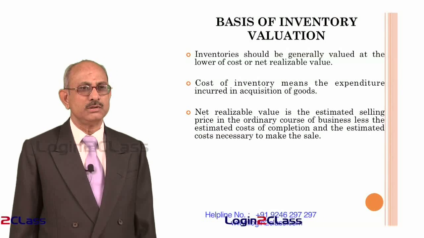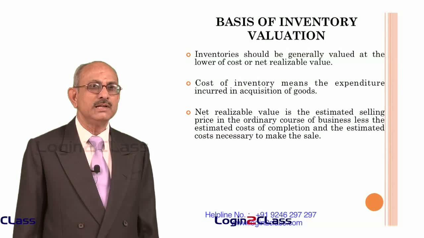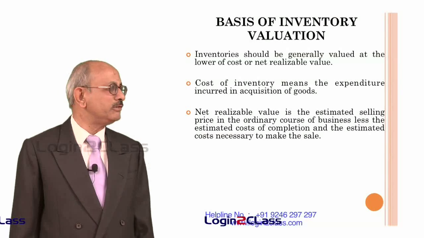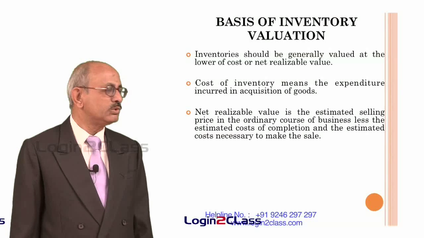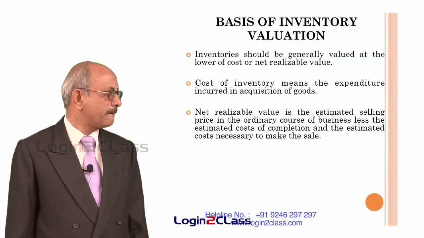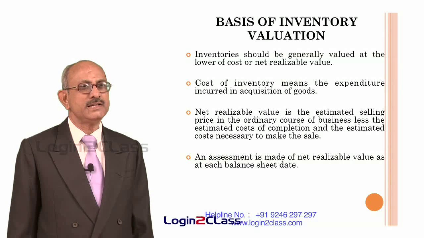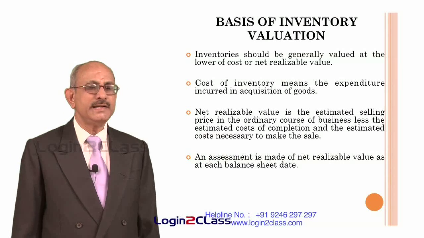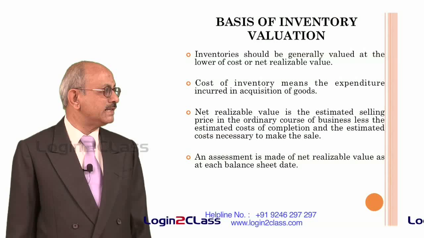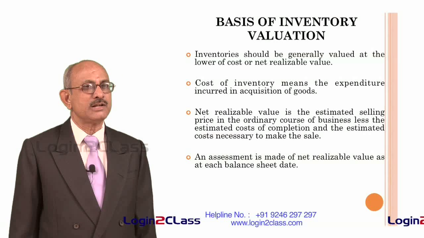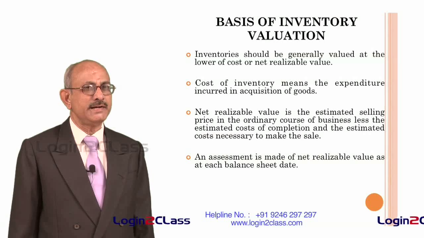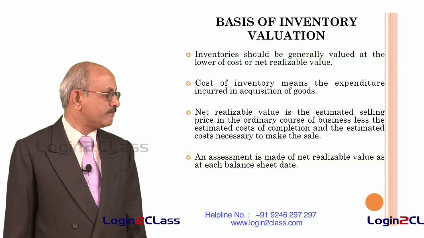If the sales price goes down, then obviously net realizable value will go down. That is the selling price at which the goods can be sold in the ordinary course of business. Therefore, at the end of each accounting period, the entity has to make an assessment of the net realizable value and thereafter compare it with the actual cost of the inventory and take whichever is lower.